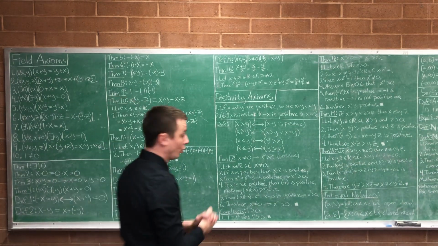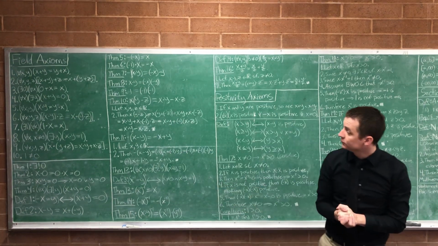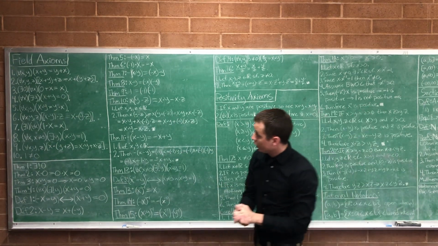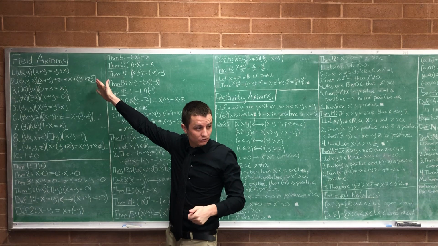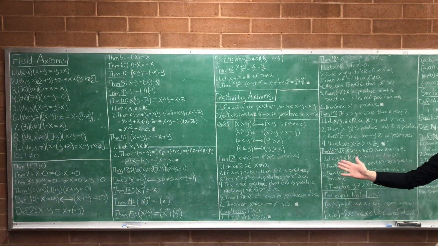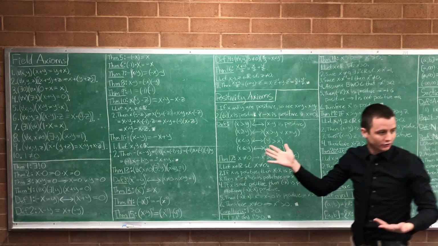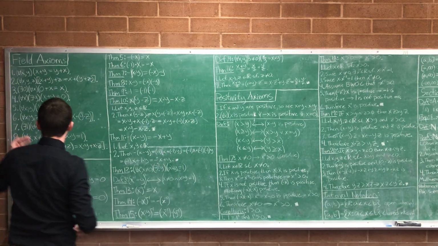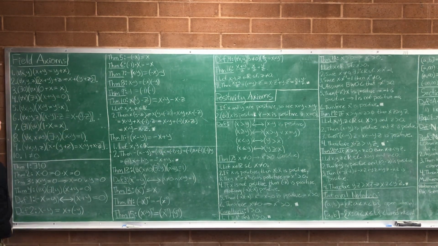Okay, so quick recap from last time. We started out with the field axioms. And if I mention something here that you have any questions about, let's rehash it out really quick. So field axioms, we'll just cruise through it all. Addition's commutative, addition's associative. There's an additive identity element. There's an additive inverse element.